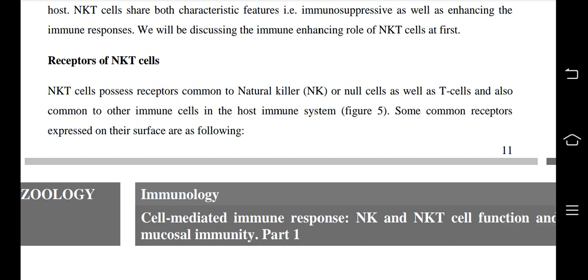Receptors of NKT cells. NKT cells possess receptors common to natural killer cells or null cells as well as T cells and also common to other immune cells in the host immune system.